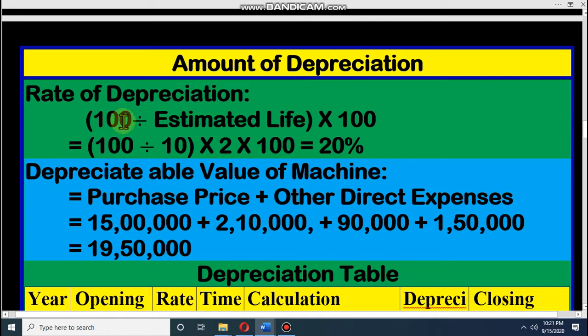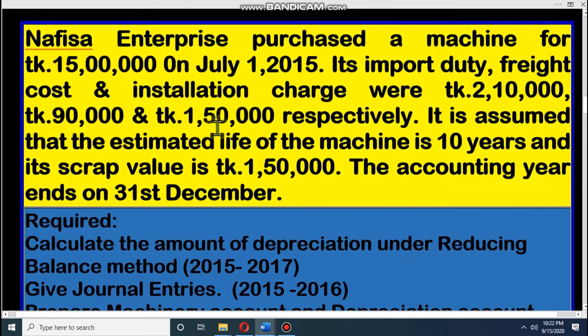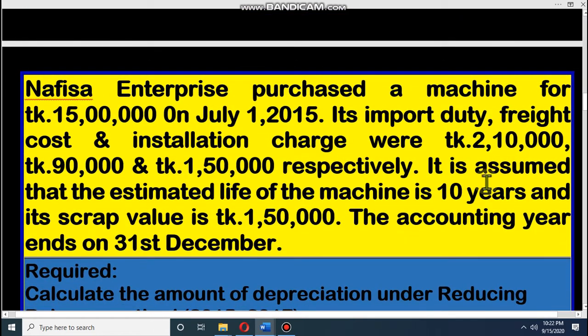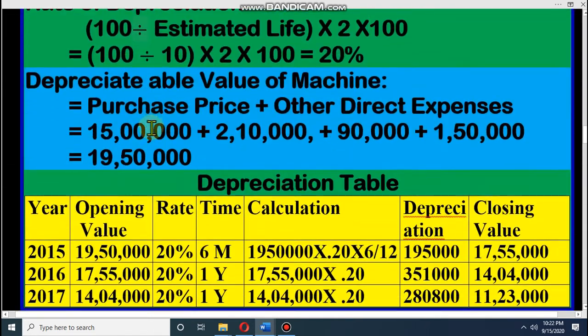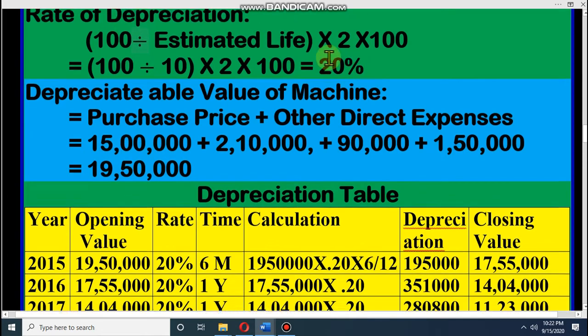Rate of depreciation is 100 divided by estimated life, into 2, and then into 100. This is the formula of depreciation under the reducing method. Here 100 is for percentage, and this is the estimated life. Look at the question, the estimated life of this asset is 10 years. So 100 divided by 10 into 2 means 20%. We have a 20% depreciation rate.